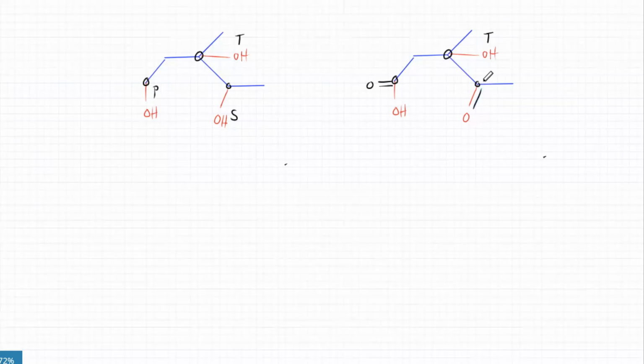Remember, the rule is all of them turn back into alcohols. Whether it's a carboxylic acid, it's going to get reduced back to an alcohol. Whether it's a ketone, it's going to reduce back to a secondary alcohol. So you're going to do just that. Turn this back into an alcohol. So the whole carboxylic acid thing, all of them, they're going to turn back into alcohols. That's it. So this will have an OH. And this one over here will also turn back into an OH.